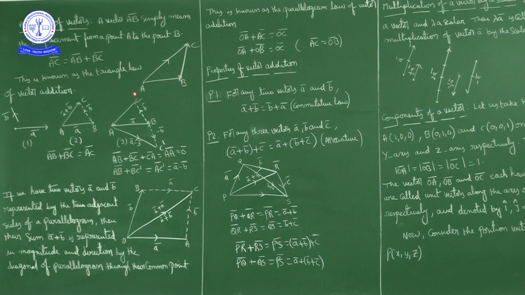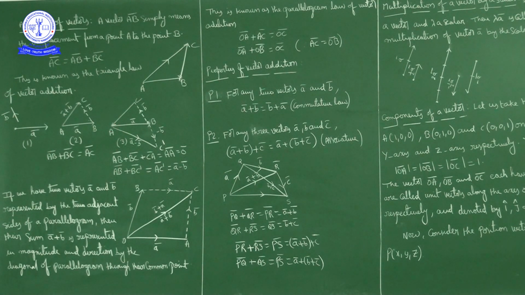So we can write CA bar is equal to minus AC bar, or else AC bar is equal to minus CA bar. Now AB bar plus BC bar plus CA bar is nothing but the net displacement, which is 0.